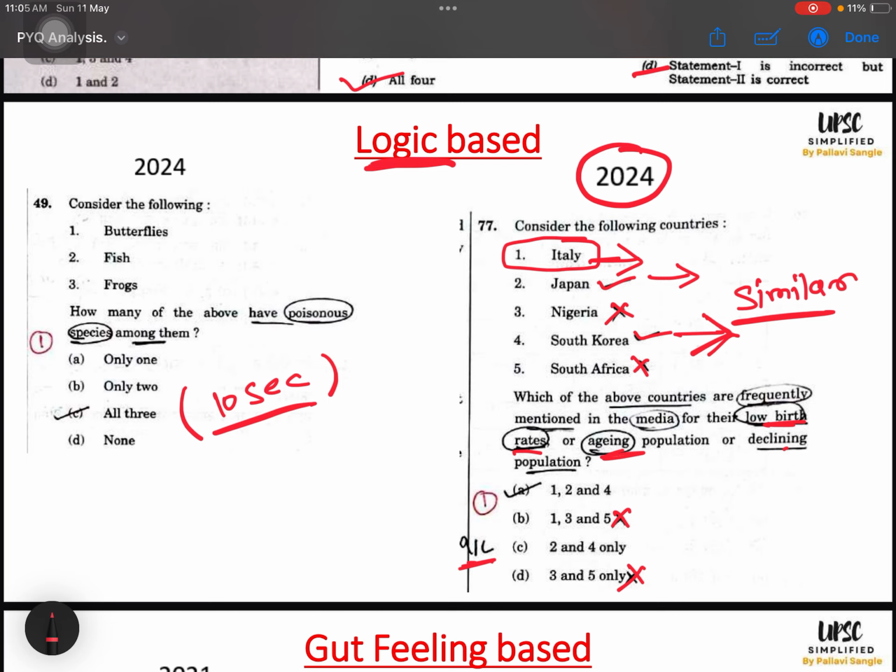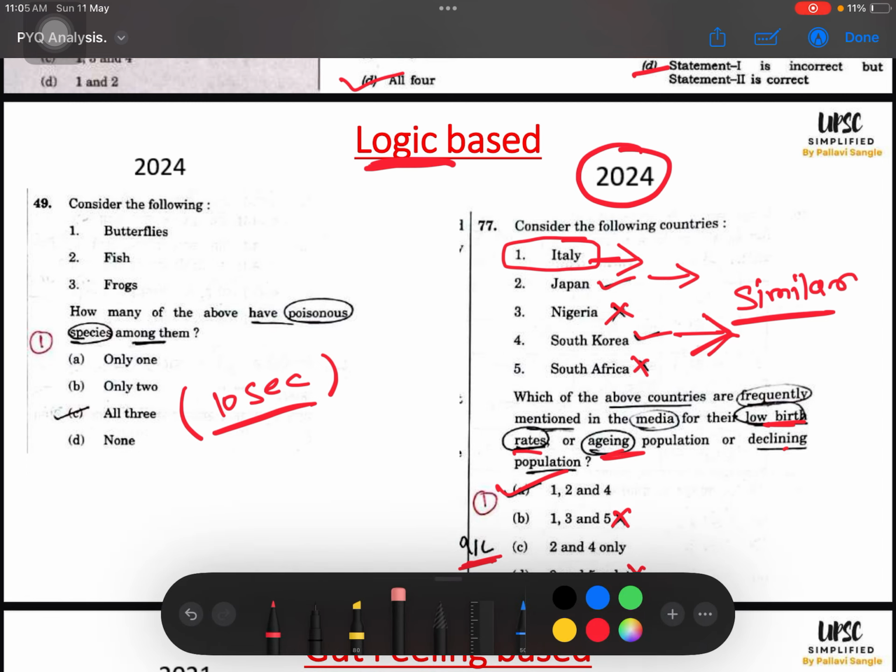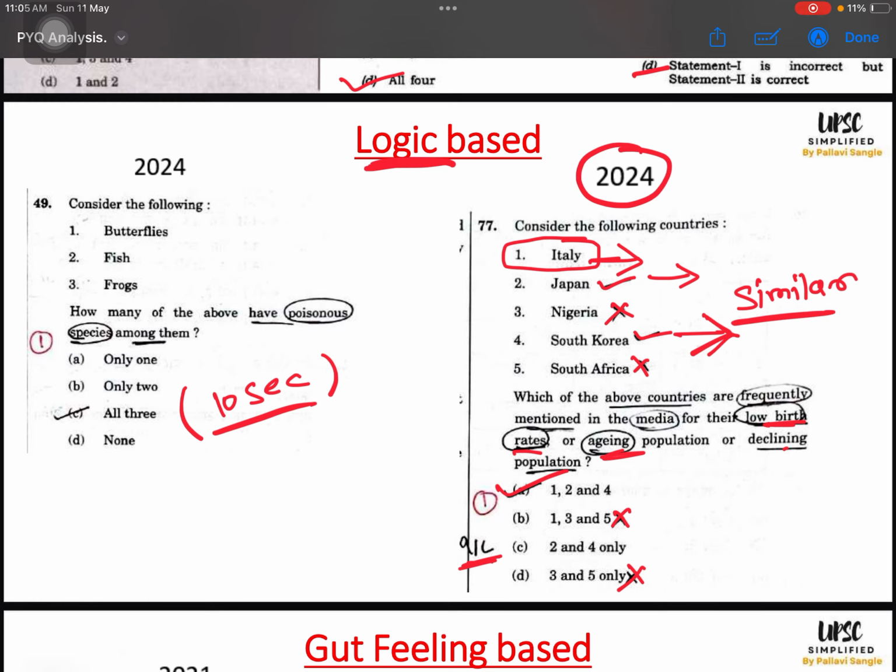Can you see? I have not even confused between B, C and D or A and C. I just thought A and C are the remaining options as I eliminated B and D, and I marked A. That's it. Please do not unnecessarily confuse yourself. Please do not unnecessarily stress over some other keywords, reject options and go for a dangerous choice. If you are rejecting Italy, that means you know about Italy's birth rate, you know about its aging population, and you know that it is not declining in any part of Italy. This is very difficult to prove. Rather, if even 1% of the population is facing all these things, this option is right. So this is logical deduction, an understanding and solving way.